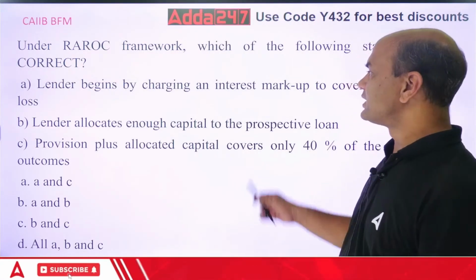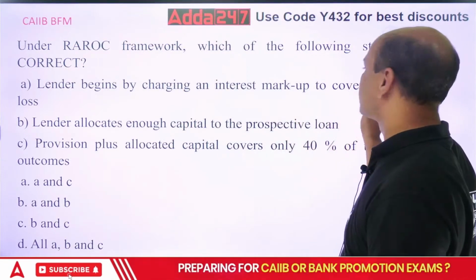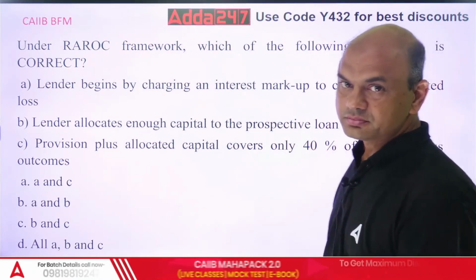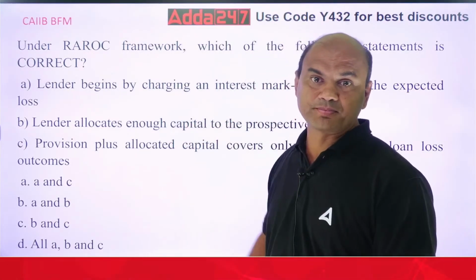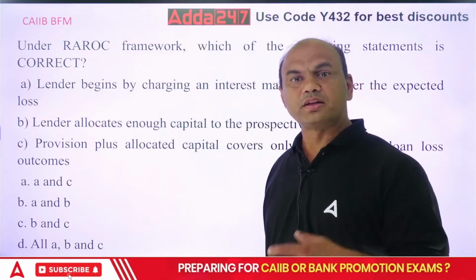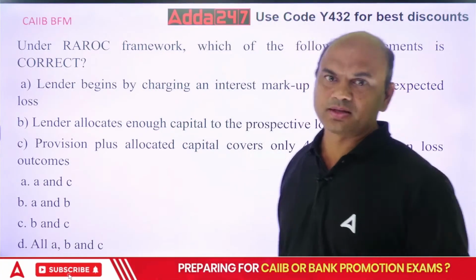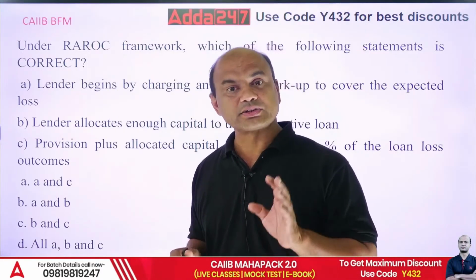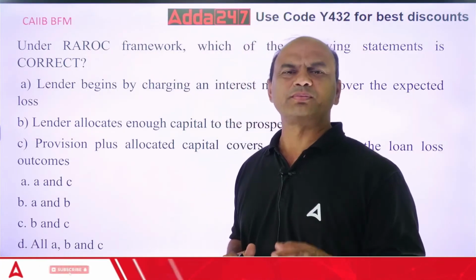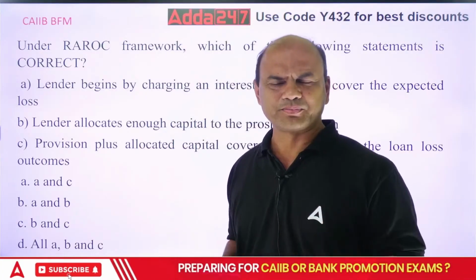So the bank begins by charging an interest markup to cover the expected loss. Do we add a risk premium to this? This is known as risk premium. Whenever you give any loan, the interest which we charge has two parts. Not even two, in fact it can be three, but mainly two.